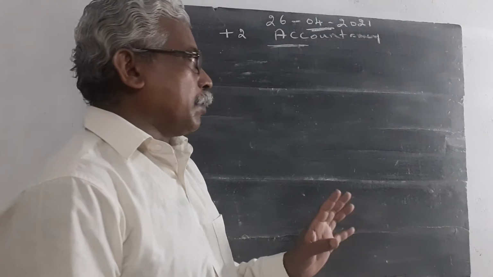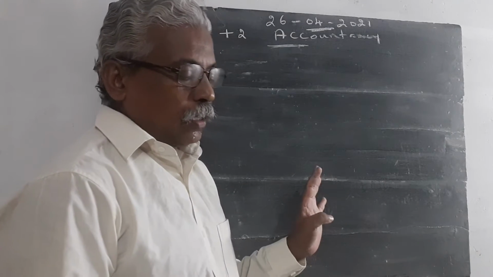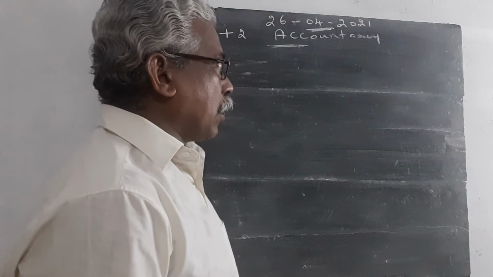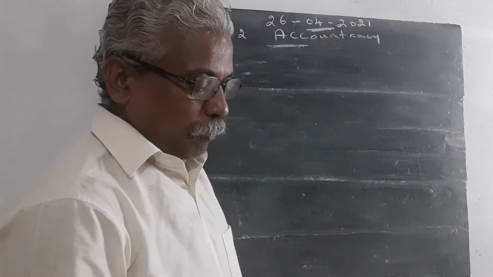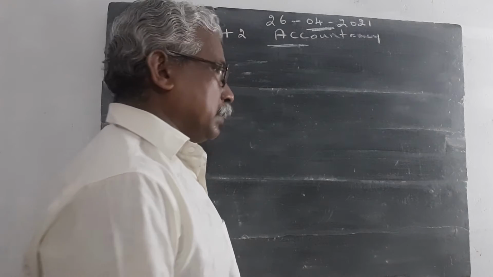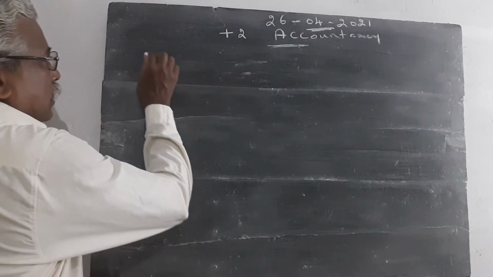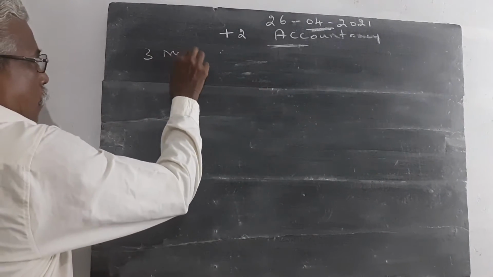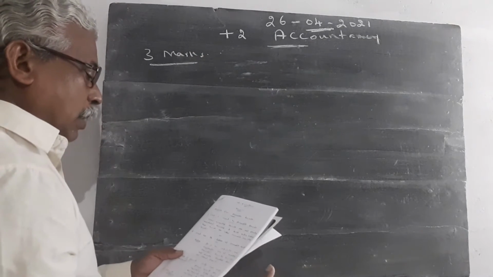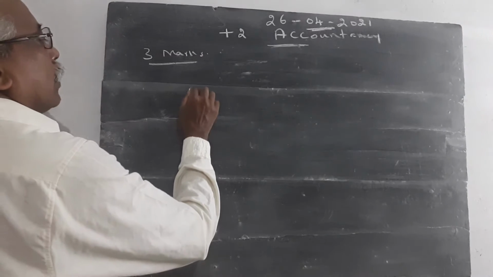What is meant by incomplete records? Very important question. When accounting records are not strictly maintained according to the double entry system, these records are called incomplete records. Then, what are the features of incomplete records? It is a 3-mark question.